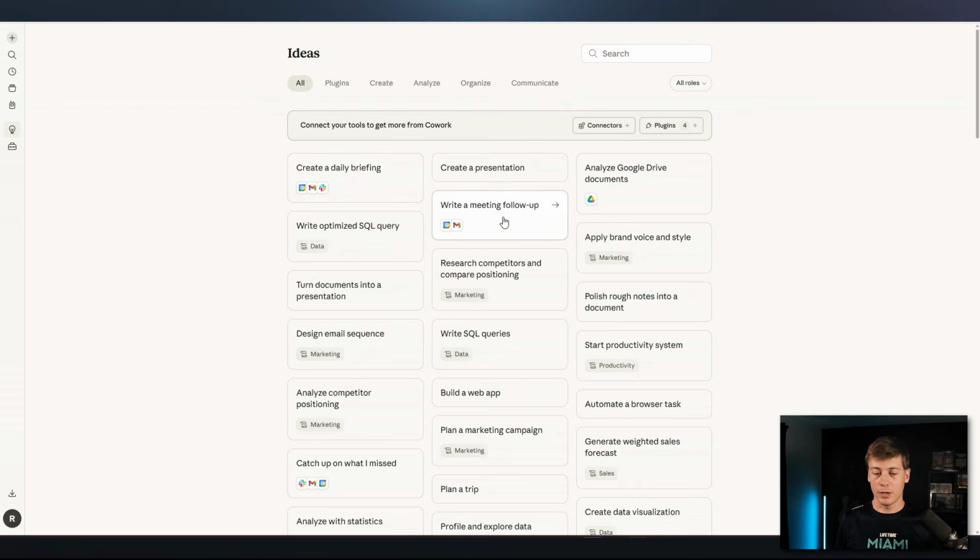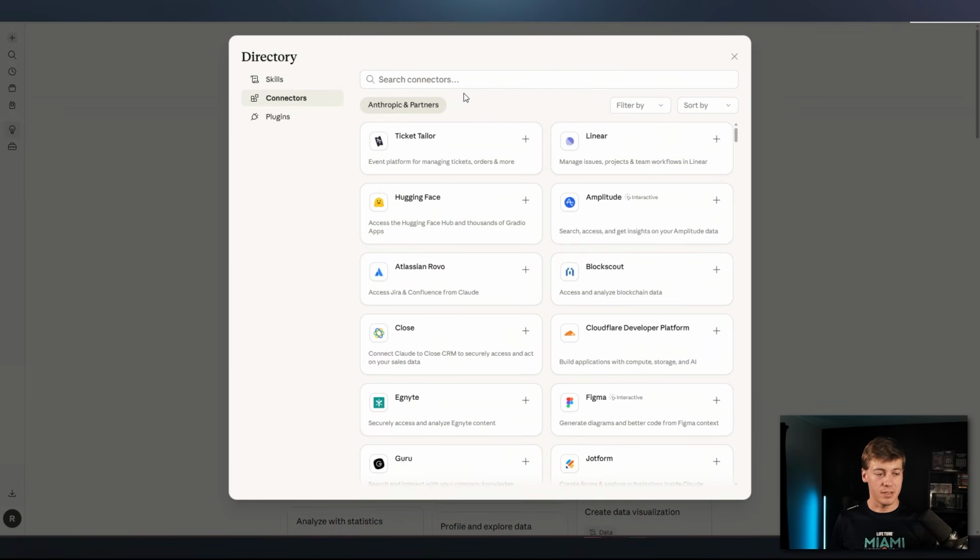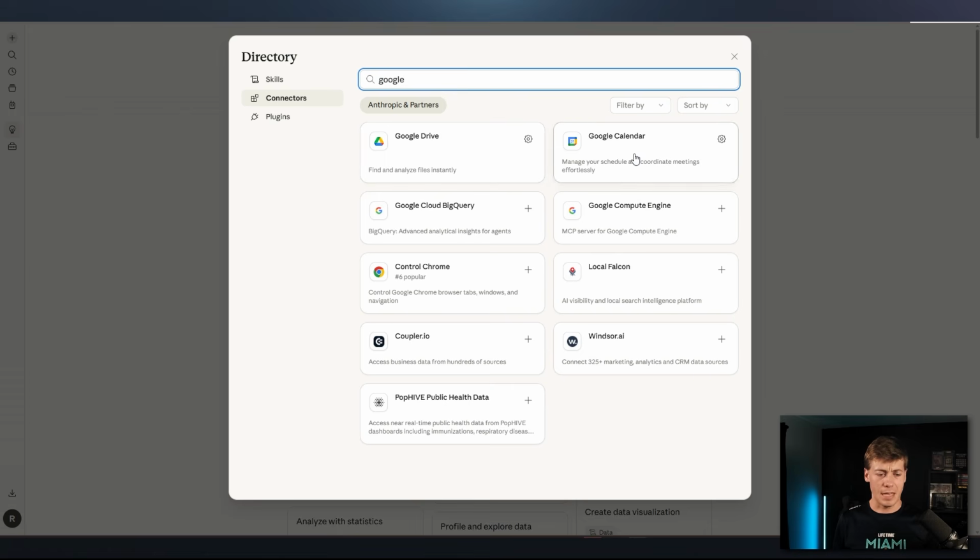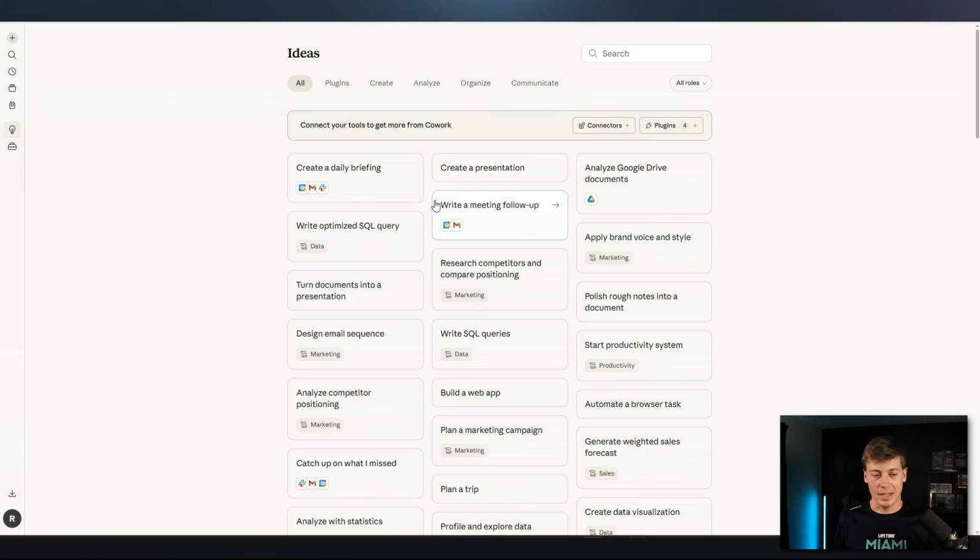We have another idea over here of write a meeting follow-up, or an idea called analyze Google Drive documents. So as you add in different tools and connectors, things that you use on a daily basis, which if you click on here, you can see all of these, and as you have Drive, Calendar, BigQuery, Compute Engine, Google Chrome, whatever the case may be for your specific tools, this will expand and give you more ideas.